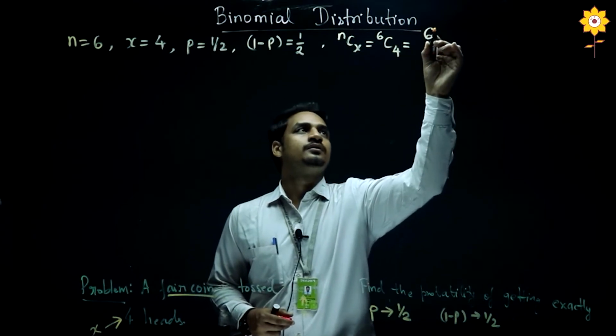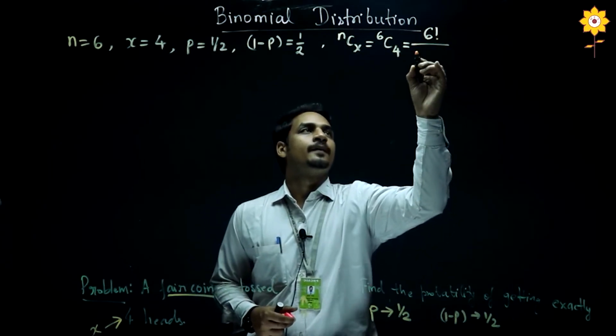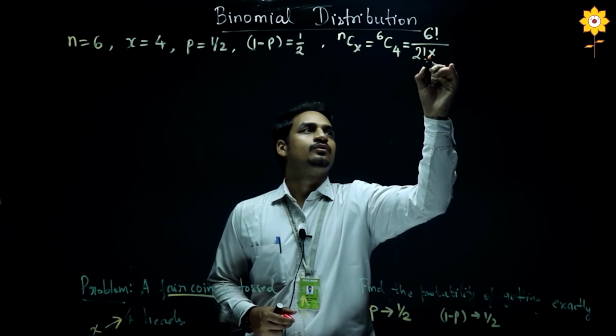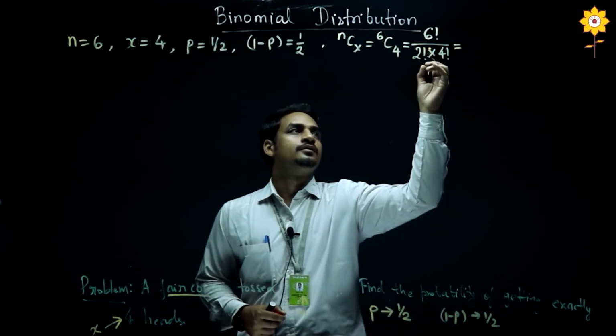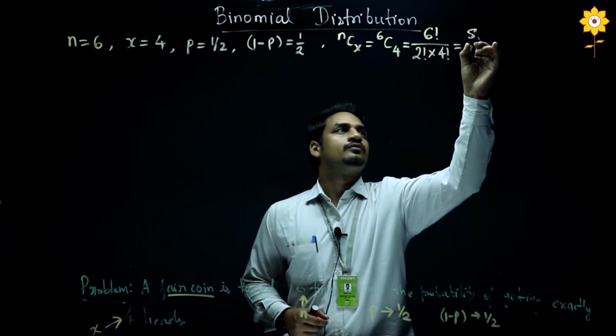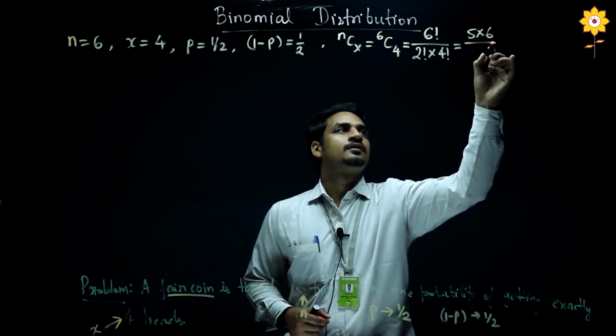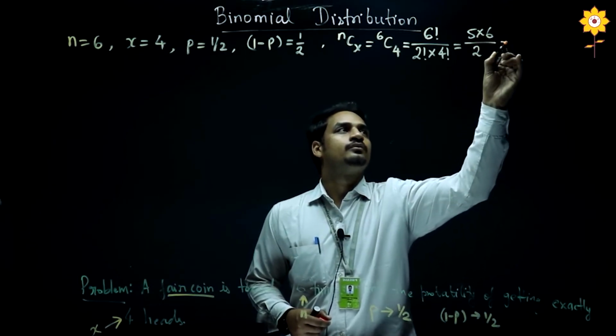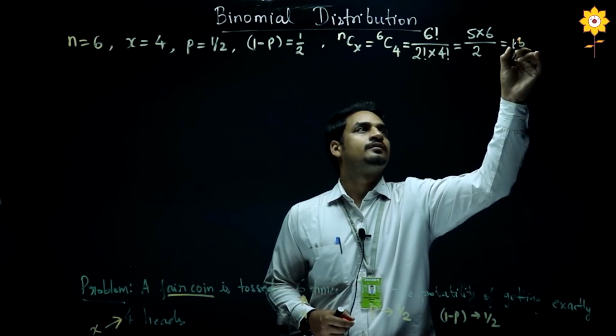This you can compute: 6 factorial divided by 2 factorial into 4 factorial. So this is equal to 5 into 6 upon 2, which is equal to 15.